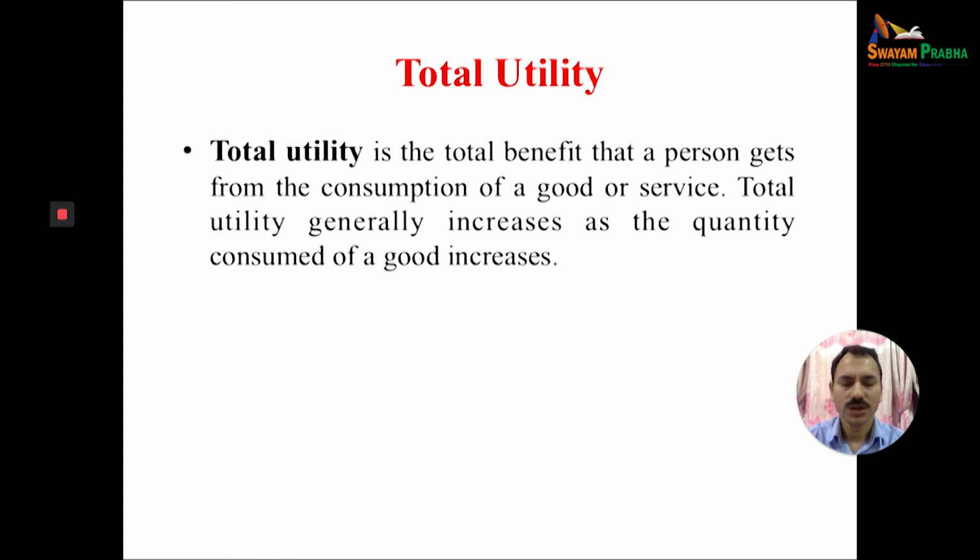For example, when you drink a glass of water, that gives you a utility equal to, for example, 10. But when you drink a second glass of water, that will not give equal satisfaction. The first will give more satisfaction, the second will give less satisfaction. Say 8. First 10, second 8, so it is equal to 10 plus 8, 18. When you take a third glass of water, maybe it will give you a satisfaction of 5. Then 18 plus 5, 23.